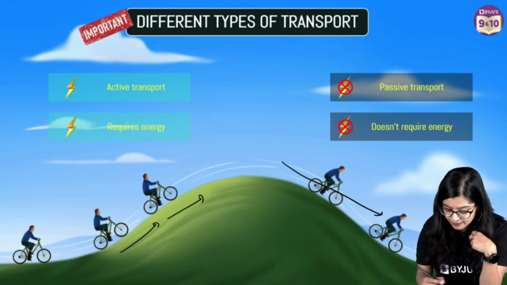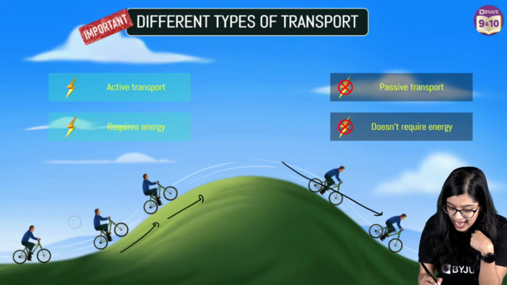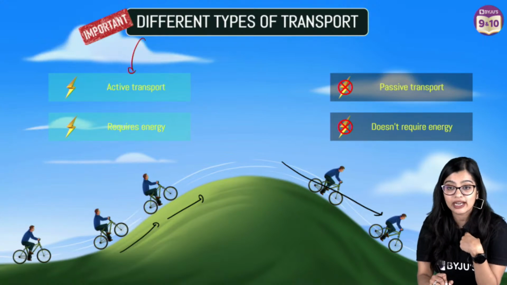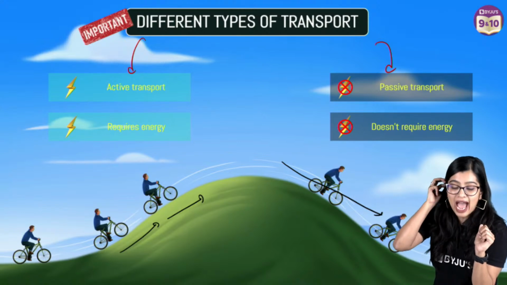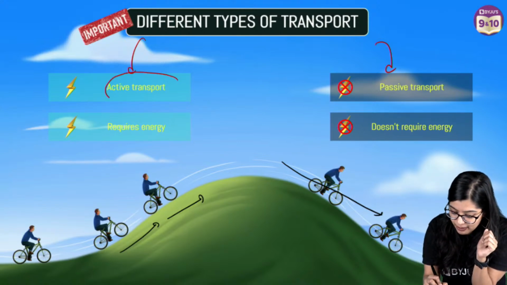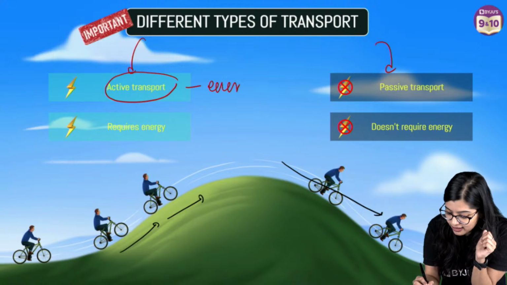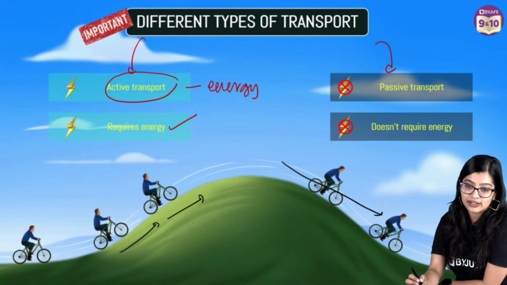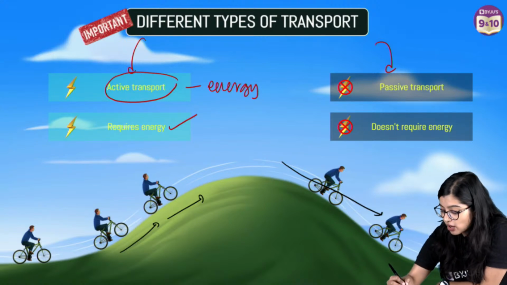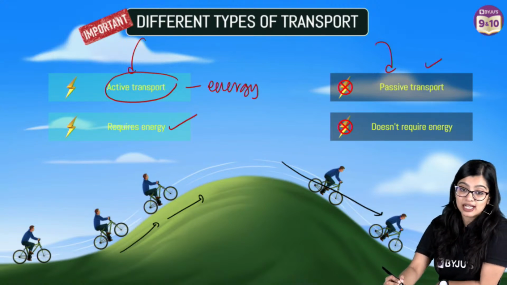in two ways, right? Transport can happen either as active transport. I hope you are able to see this. And we have passive transport, right? Now, active transport basically requires energy, right? So, energy gets utilized in active transport, right? Now, we also see we have passive transport.